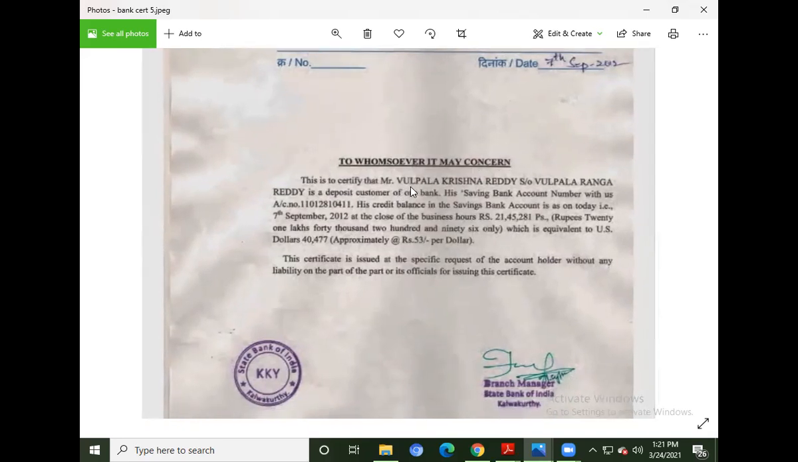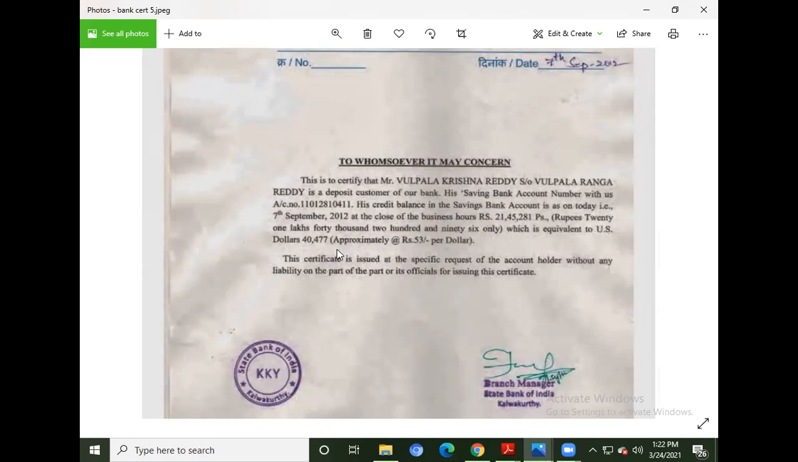So over here, your financial sponsor's name will be mentioned, and the details of the sponsor and his saving account number will be mentioned over there. Okay, so his account number is this. His credit balance in the saving account as on today, at the close of business hours, is 21,45,000. You can see it over here, and his equivalent US dollar conversion amount is mentioned over there. So you can see there is a mention of both the INR as well as the dollar conversion amount.